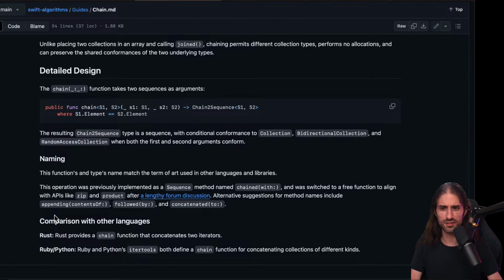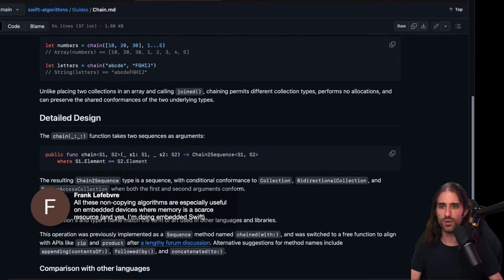And for the naming, these function and type names match the term of art used in other languages and libraries. This operation was previously implemented as a sequence method named chained with and was switched to a free function to align with APIs like zip and product after a lengthy forum discussion. Alternative suggestions for method names include appending contents of, followed by, and concatenated to. Followed by is interesting. And for other languages, there is a chain method in Rust, and Ruby and Python, they have itertools that both define a chain function. Okay.